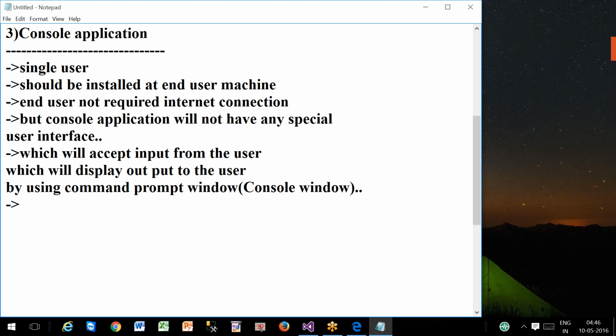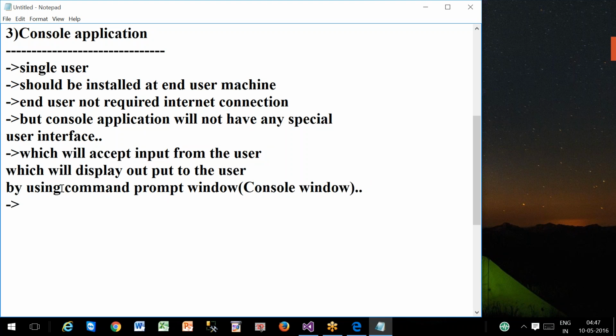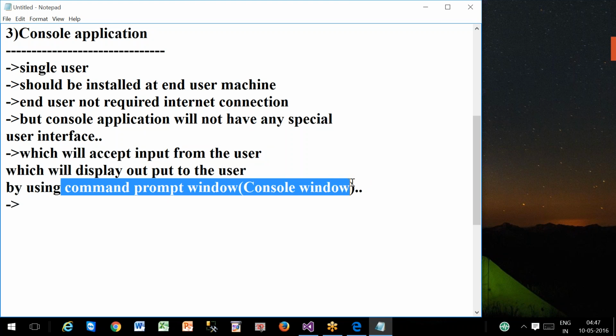So finally you can say it will not have any special user interface. But even though special user interface is not there, compulsorily an application should accept input from the user and display output to the user. For that, in console application, that user interface is nothing but command prompt window. That window is called console window.